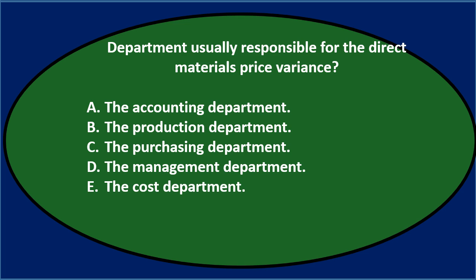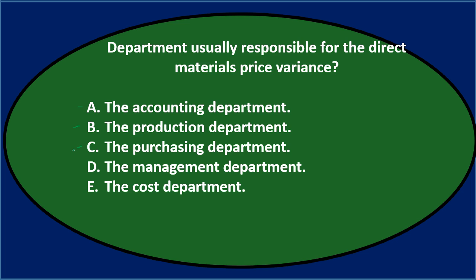Let's go through this again using the process of elimination. Department usually responsible for the direct materials price variance. Either A, the accounting department. So we might think, well, maybe we're doing the accounting process, managerial accounting. B says the production department. So we're talking about the materials, so maybe production sounds kind of reasonable. C says the purchasing department, and they're going to be purchasing stuff. And we're talking about the materials, which are going to have to be purchased. So maybe the purchasing. D says the management department.